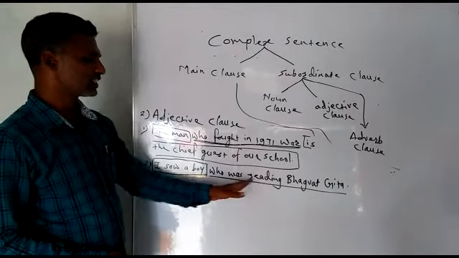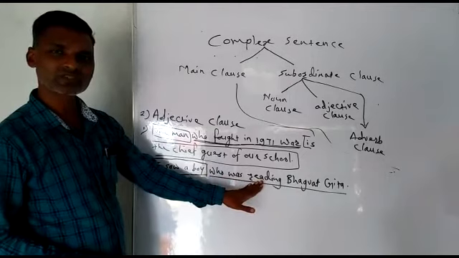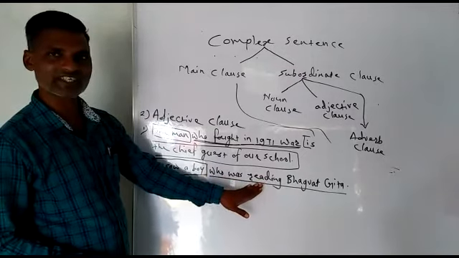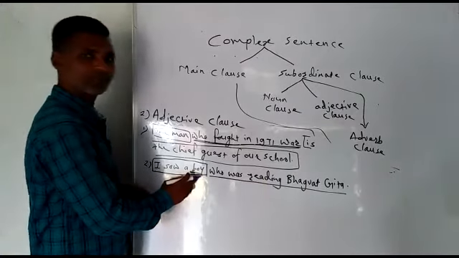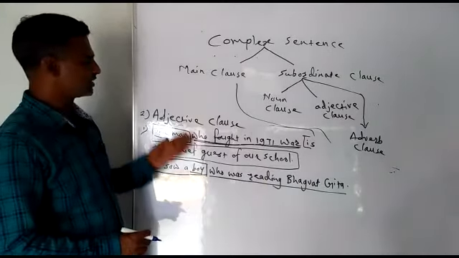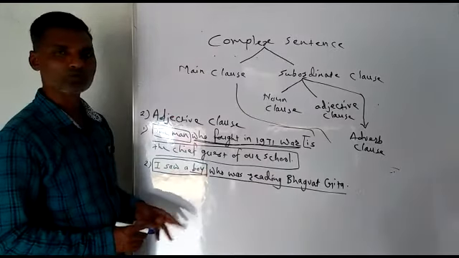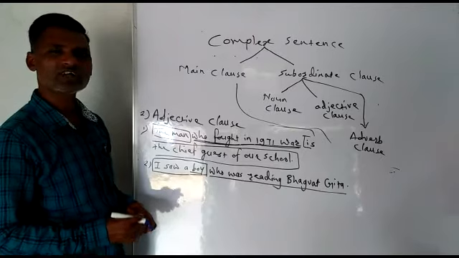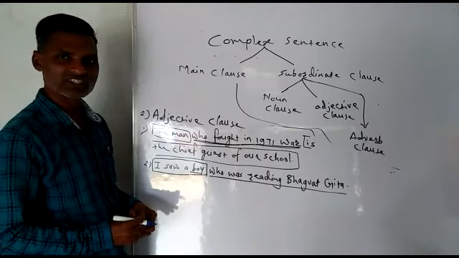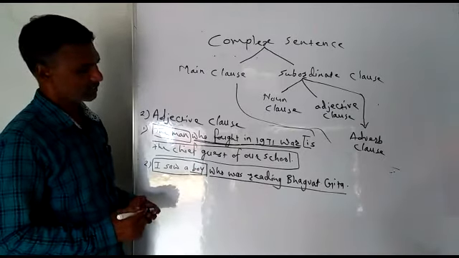Because "who was reading Bhagavad Gita", this sub sentence gives more information about this noun boy. So generally an adjective clause begins with who, or which, or that. These are the conjunctions used here.